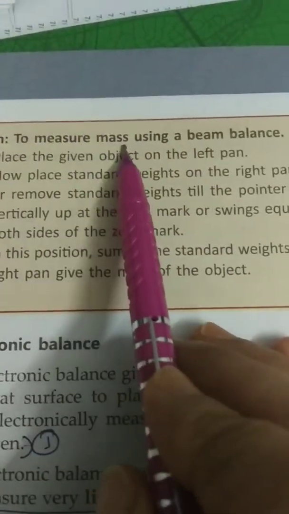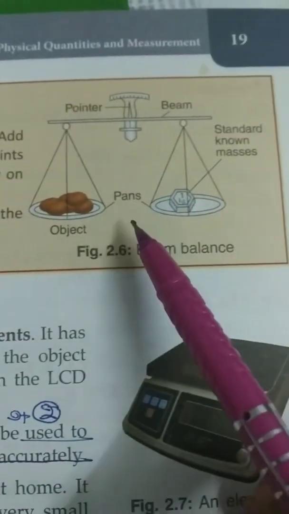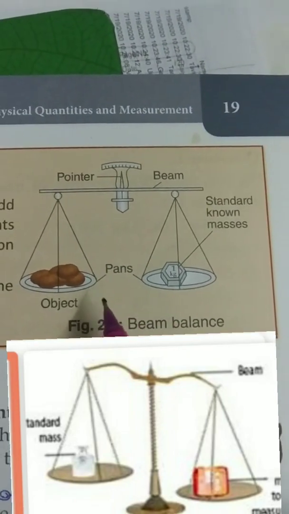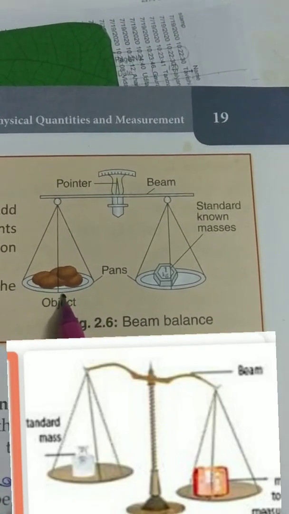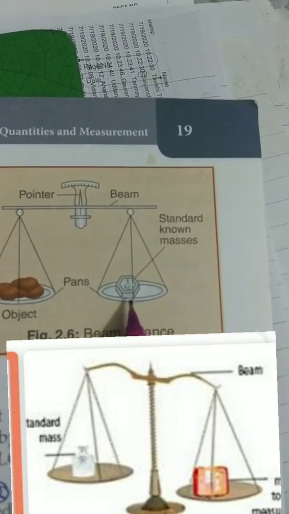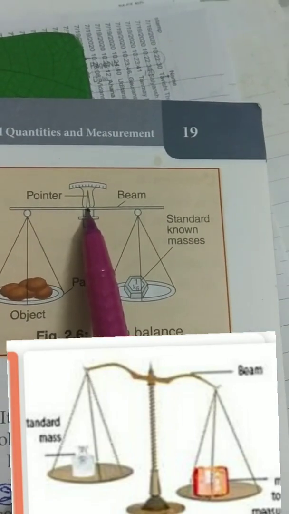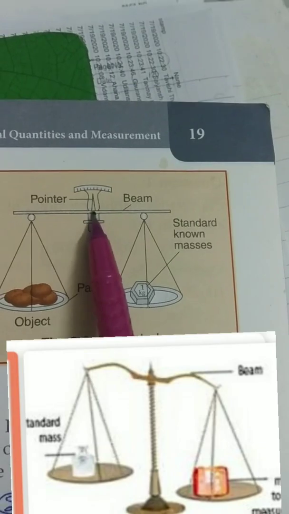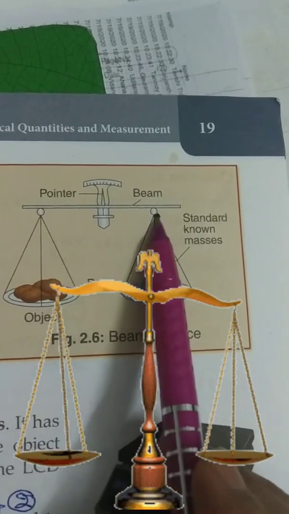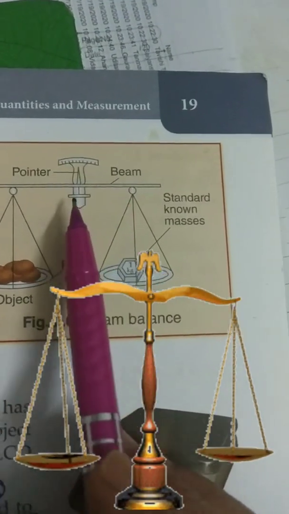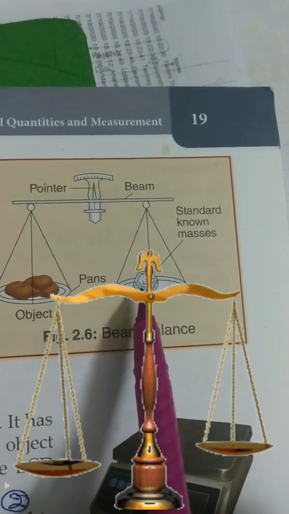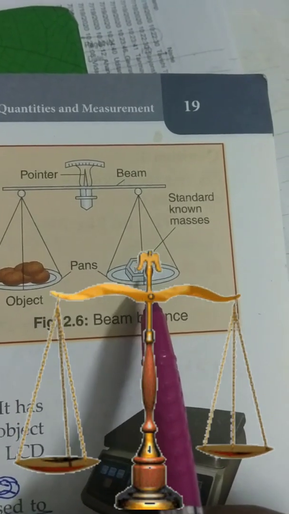See this activity to measure mass using a beam balance. Here they have given one diagram of a beam balance. Place the given object on the left pan. Now place standard weights on the right pan. Add or remove standard weights till the pointer points vertically up to the 0 mark, or swings equally on both sides of the 0 mark. In this position, the sum of the standard weights on the right pan gives the mass of the object.